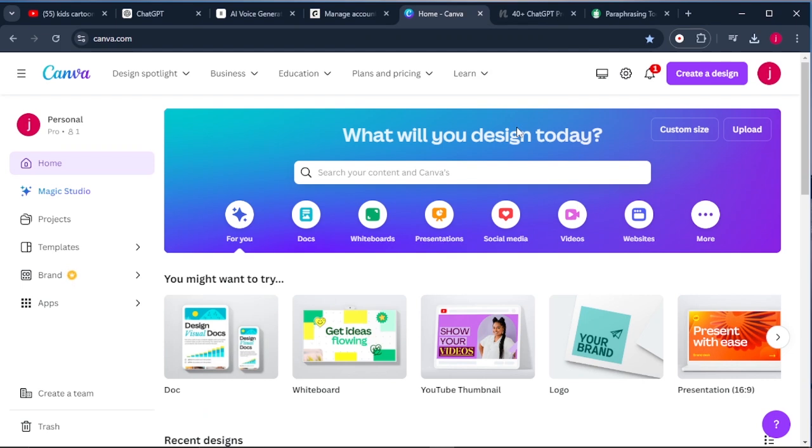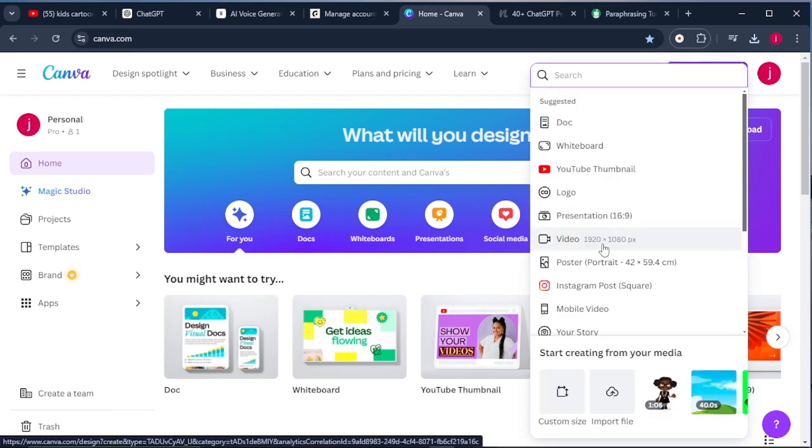Canva has got a free version, also a paid plan. So if you choose to get a free version, you have a few limitations, but if you upgrade to the paid version, you do not have to worry about anything. So let's go to where it says create a design. And once we are there, we're going to select where it says a video, which is 1920 by 1080.